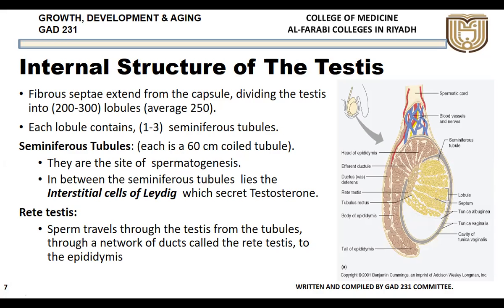All these seminiferous tubules come to a particular point and join with each other to form a network called the rete testis. Sperms travel from the tubules through this network of ducts, the rete testis, to the epididymis. So the sperms formed in the seminiferous tubules travel into the rete testis, and from there into the epididymis.